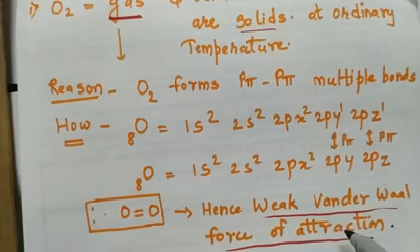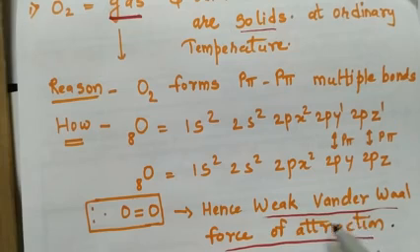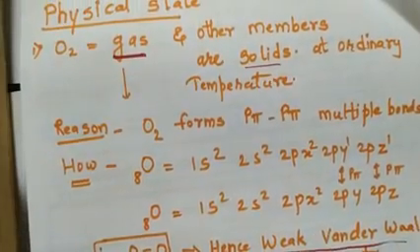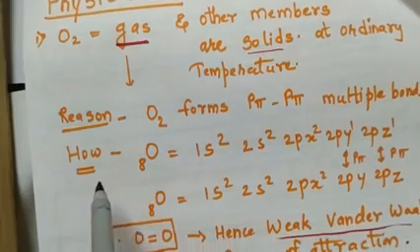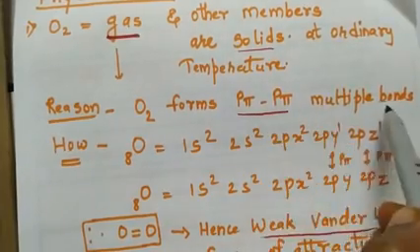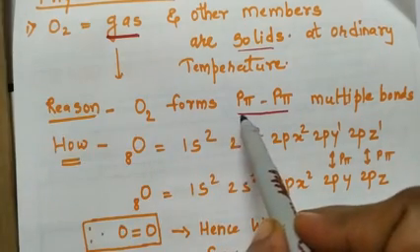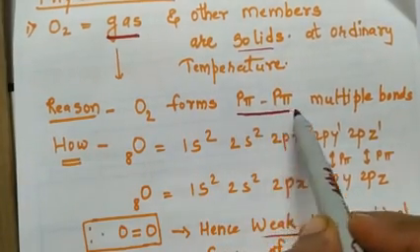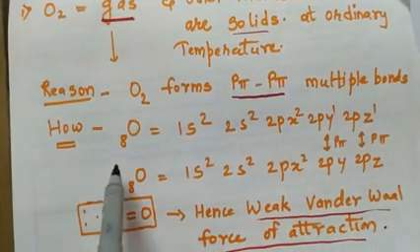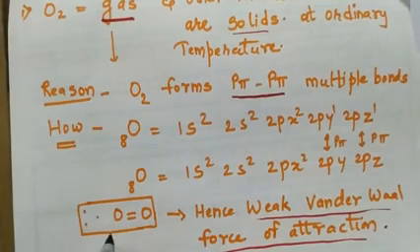In solids, we usually have covalent or ionic bonds, and in gases we have weak van der Waals force of attraction. So one reason why oxygen is gaseous in nature is that it has weak van der Waals force of attraction. Now why does oxygen have weak van der Waals force of attraction? To know this, the reason is that oxygen forms p-pi multiple bonds. In classroom teaching I had told you what a p-pi bond is, but once again we will see its electronic configuration and get clear how oxygen forms a p-pi bond.